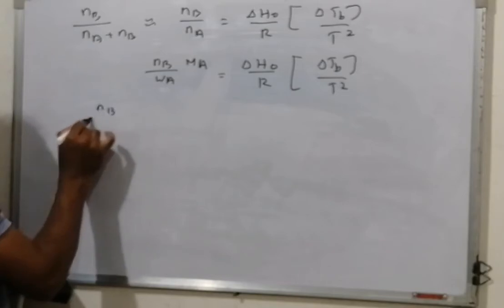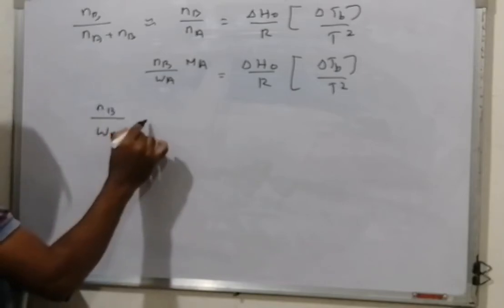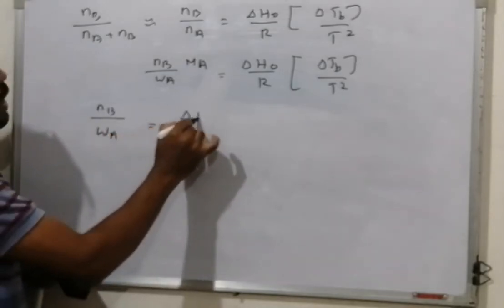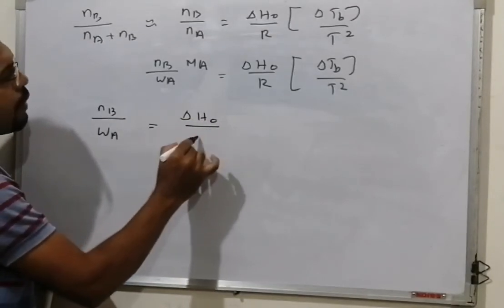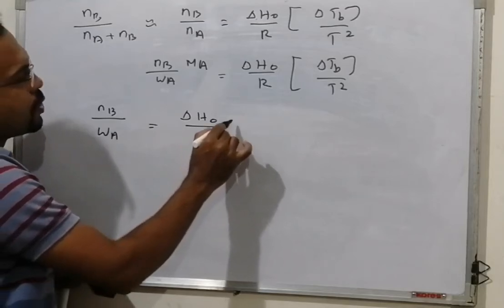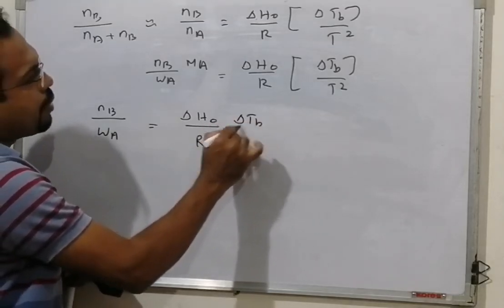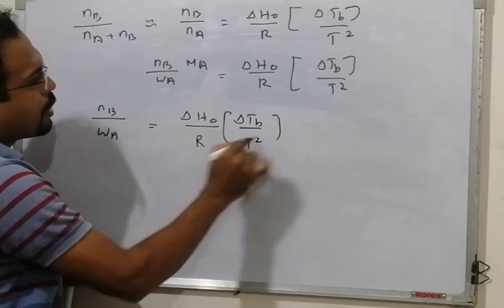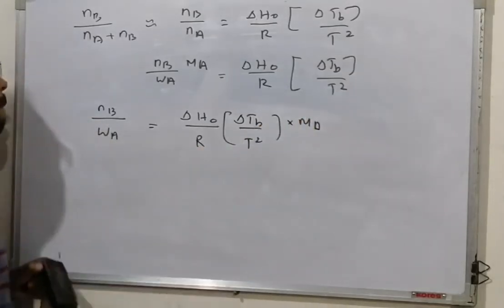Therefore, NB divided by WA is equal to delta H0 divided by R into delta Tb by T square into MA.